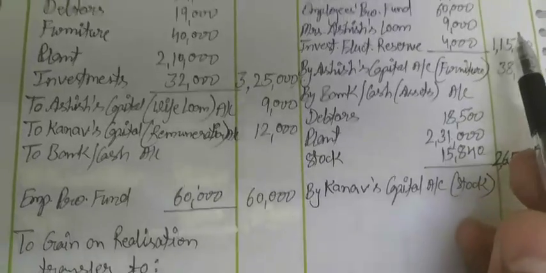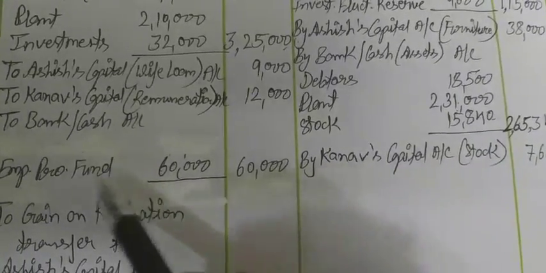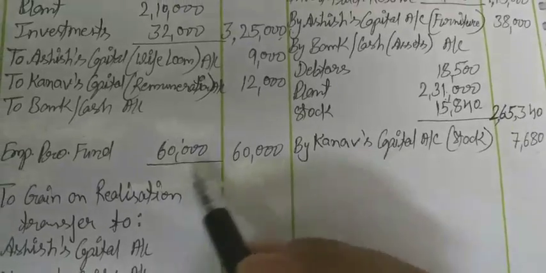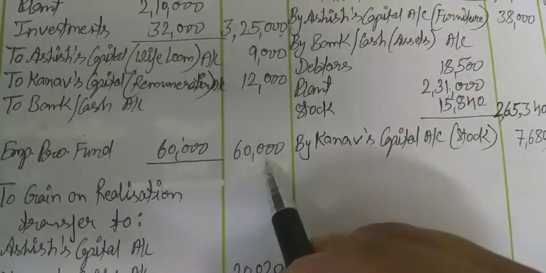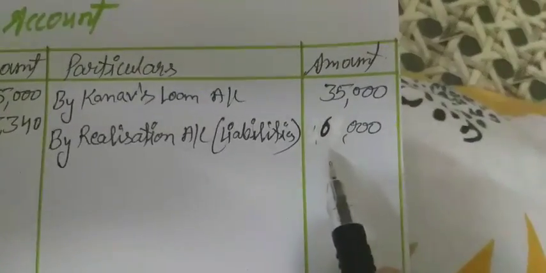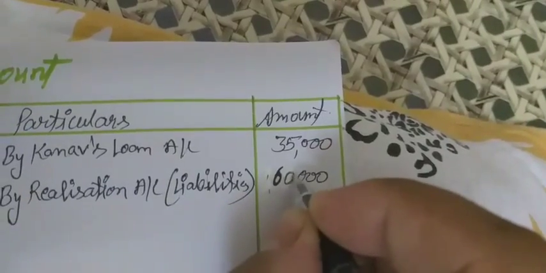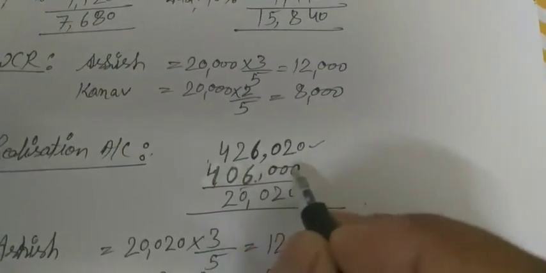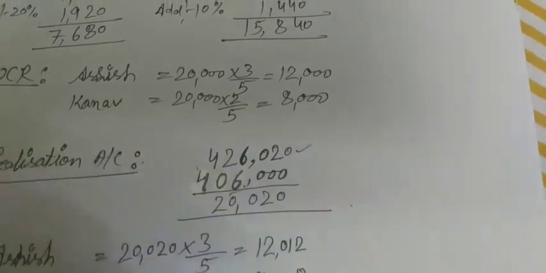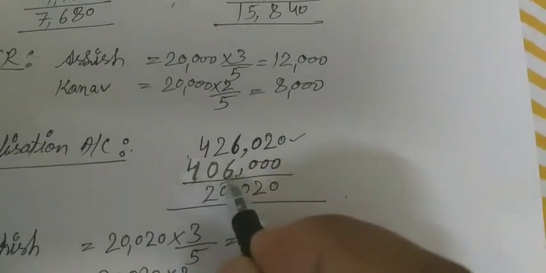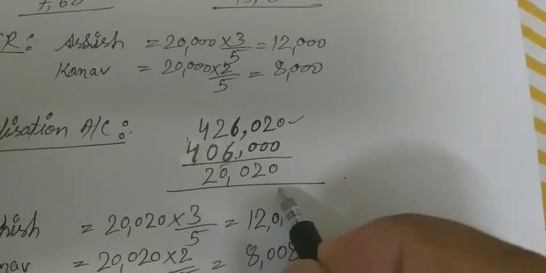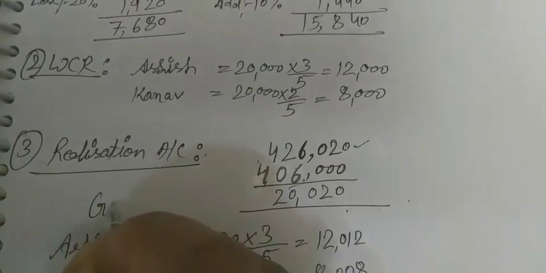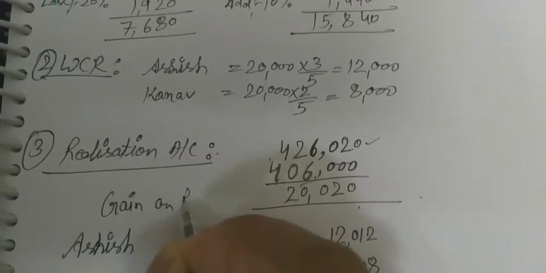Okay, student. Now the cash received for employees' provident fund, that is only paid, that is 60,000. So according to this, we will record 60,000 on the bank credit side as well. Now according to the balance, if we total this side, it is 4,26,020 rupees, and on the debit side, it is 4,06,000. So if we balance this, this is the gain on realization.